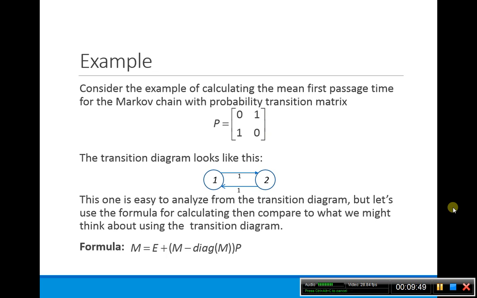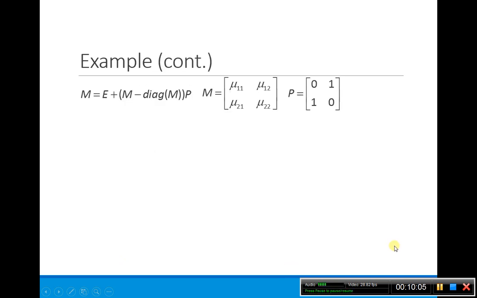Okay, so the formula, mind you what the formula was. We have M is equal to E plus M minus the diagonal of M, times P. What we're looking for is M. What is mu1,1, mu1,2, mu2,1, mu2,2? To remind you, this is our formula. This is what we defined our M to be, it's just our mu's. Here is our probability matrix for our example.